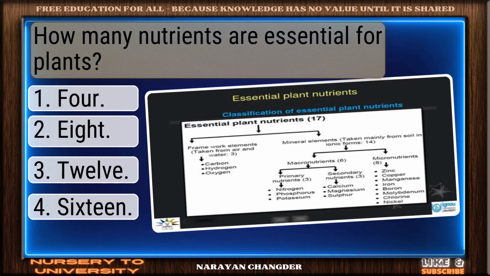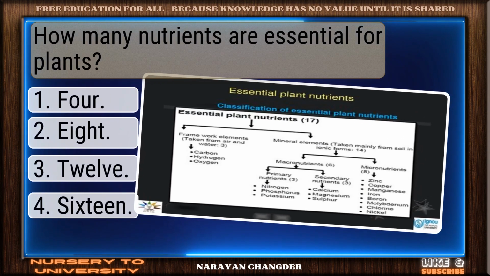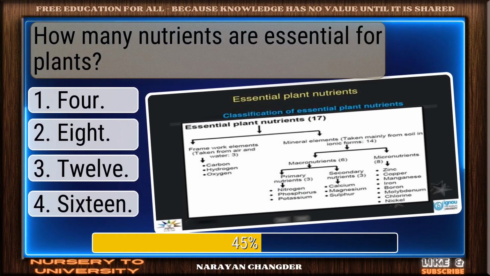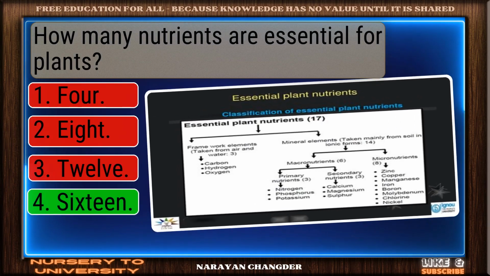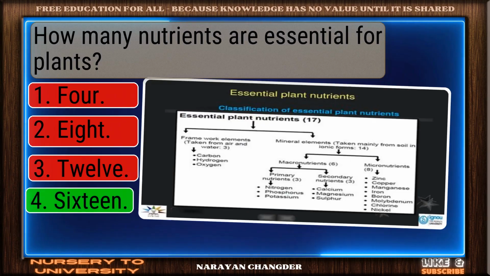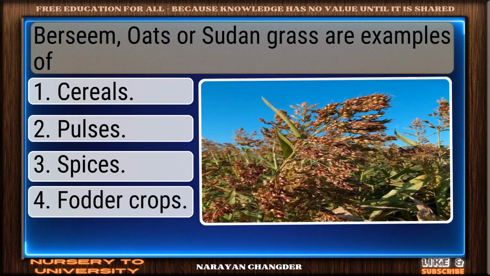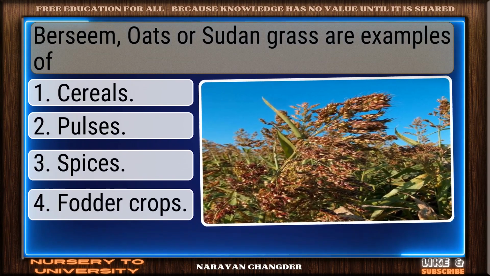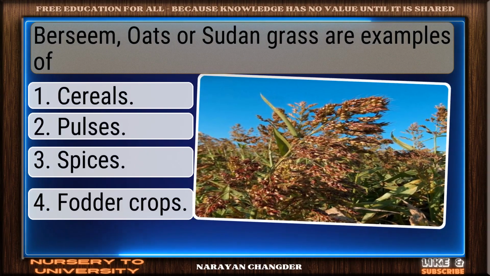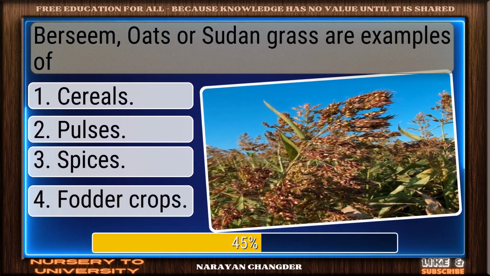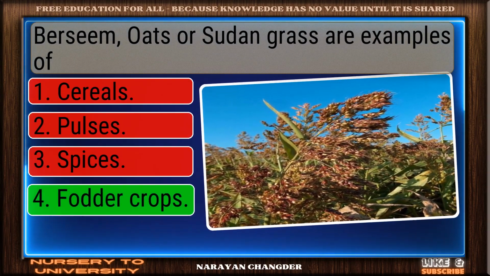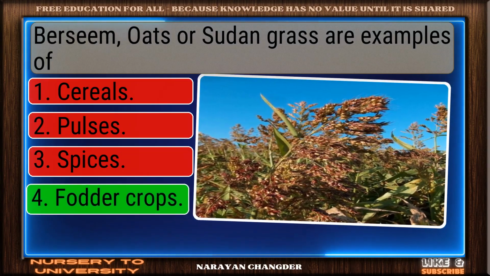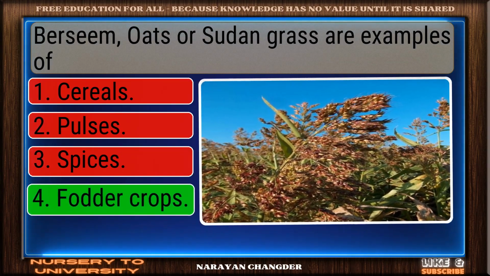Question number 94. How many nutrients are essential for plants? Right again. 16 is a valid answer. Question number 95. Berseem, oats, or Sudan grass are examples of? Well picked. Fodder crops is the correct answer.